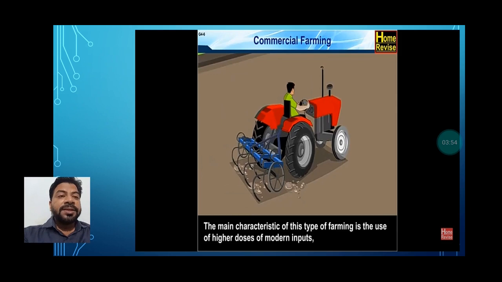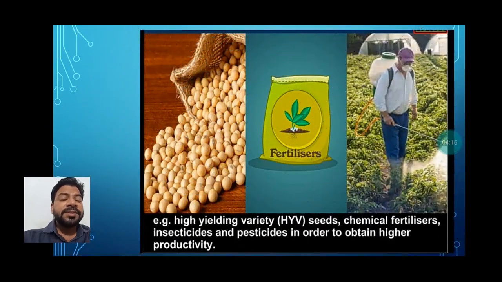For growing crops for international purposes, we do the farming that is commercial farming. The word commercial indicates that this is for selling purposes. The main characteristic of this type of farming is the use of higher doses of modern inputs. Higher doses of modern inputs means first the fertilizers, you can see here the fertilizers, HYV seeds, insecticides, pesticides.